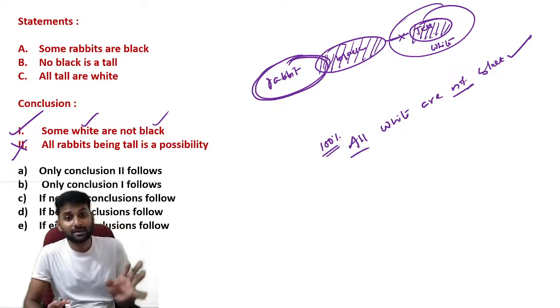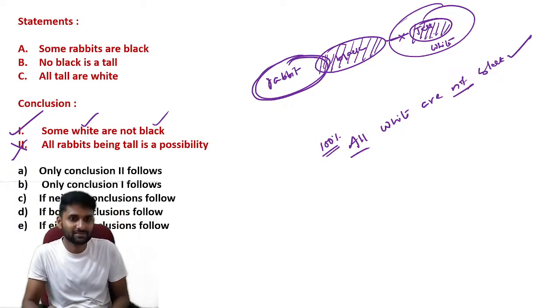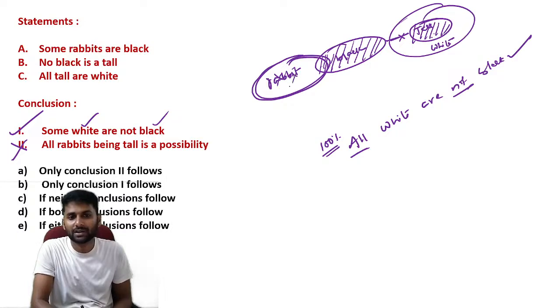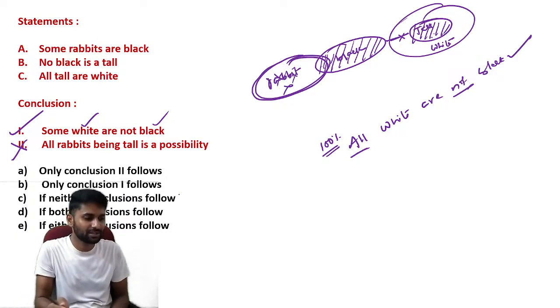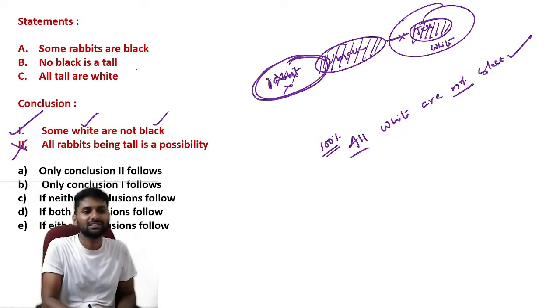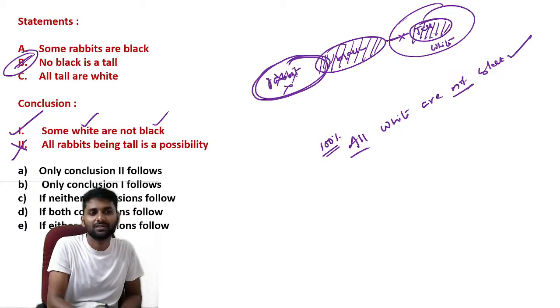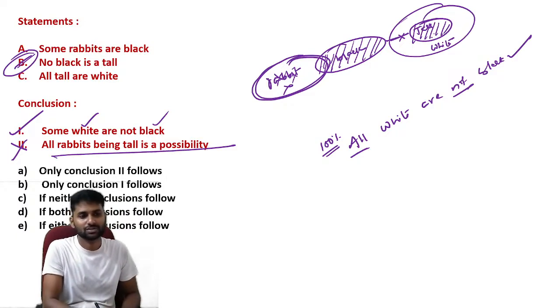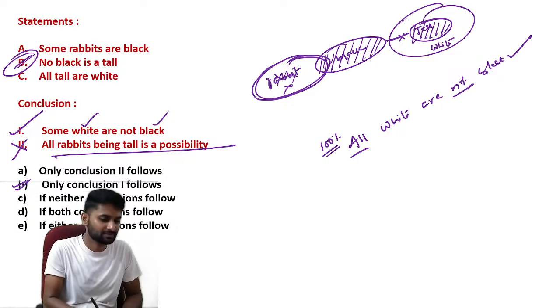But we can assume some rabbits can be tall. Why? Because this is the portion not at all related to black. That's why we can assume that portion. But if you take the entire rabbit, definitely you will get black. If black is there, you cannot replace it with tall. That is the restriction we have. That's why "all rabbits being tall is a possibility" is an invalid conclusion. So only conclusion one follows.